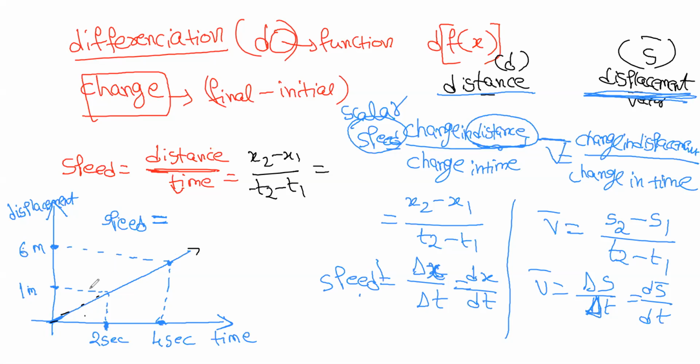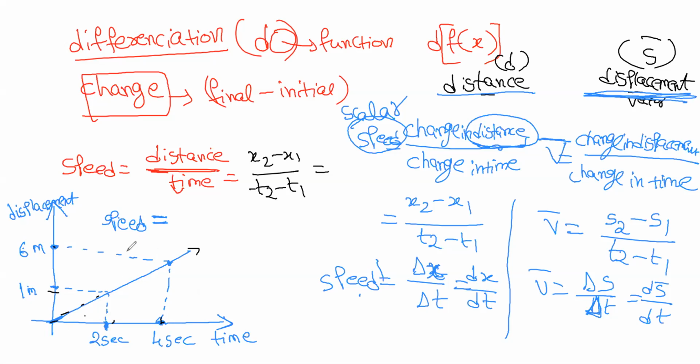How to calculate speed for this graph? Sir, we'll have to take distance by time only, right? Yeah, distance by time. They gave at 2 seconds it is 1 meter, at 4 seconds it is 6 meters. So now we have to calculate.